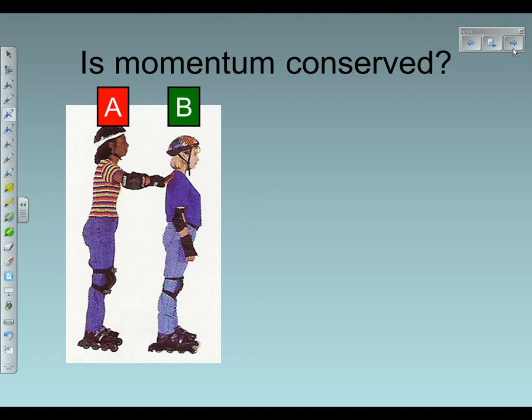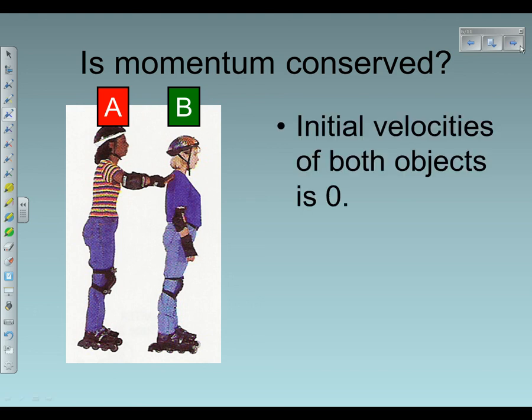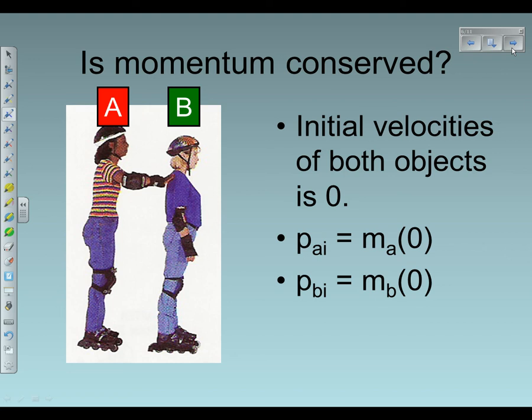If we look at the beginning, right? We've already established initial velocities for both girls are what? 0. So their total initial momentum is then 0, right? So the total initial momentum has to be equal to 0. Okay? But